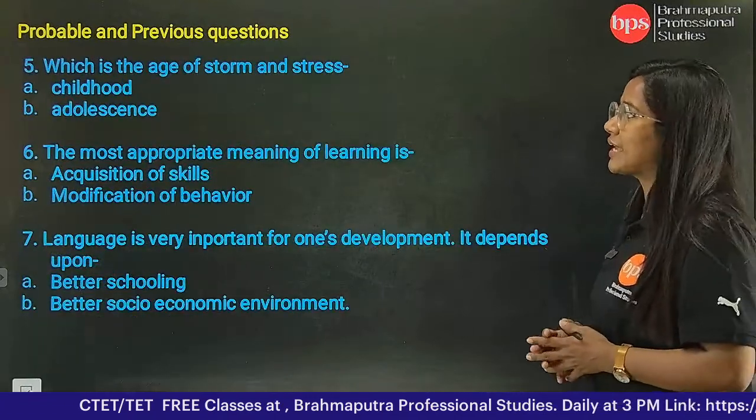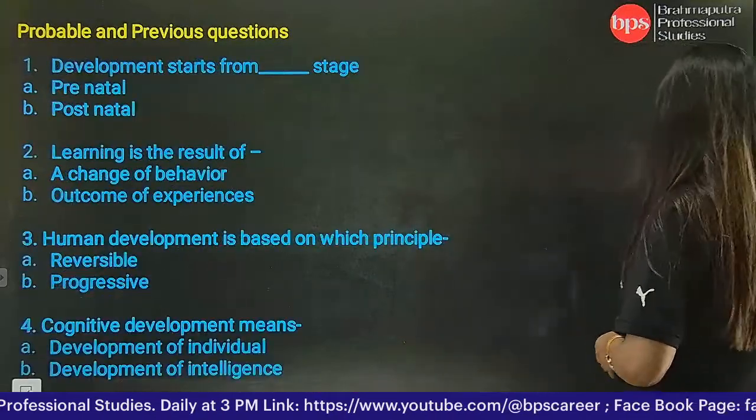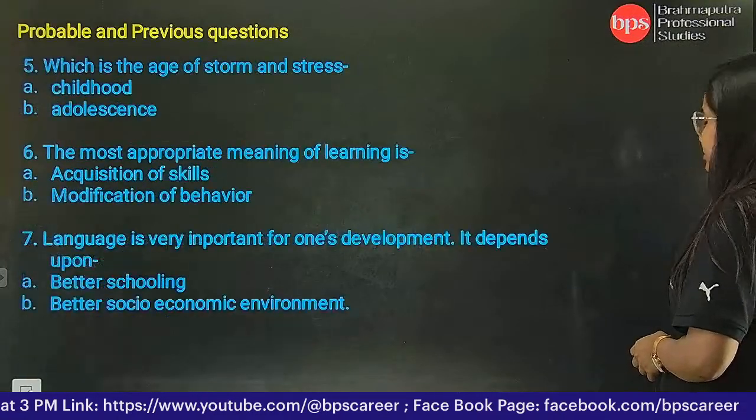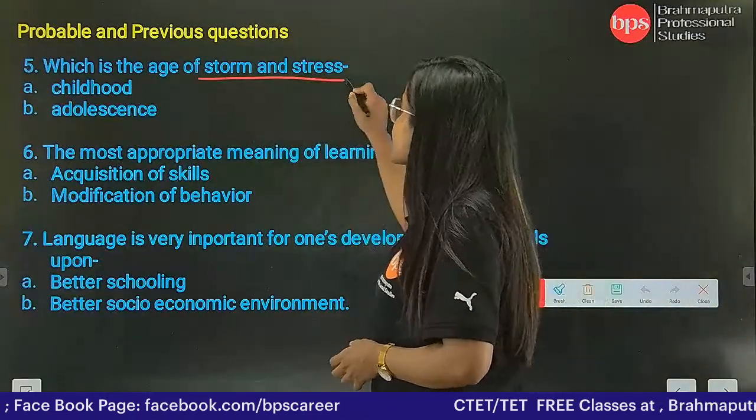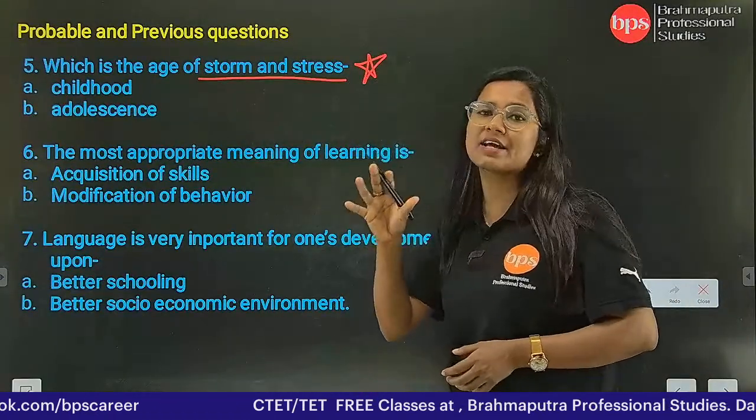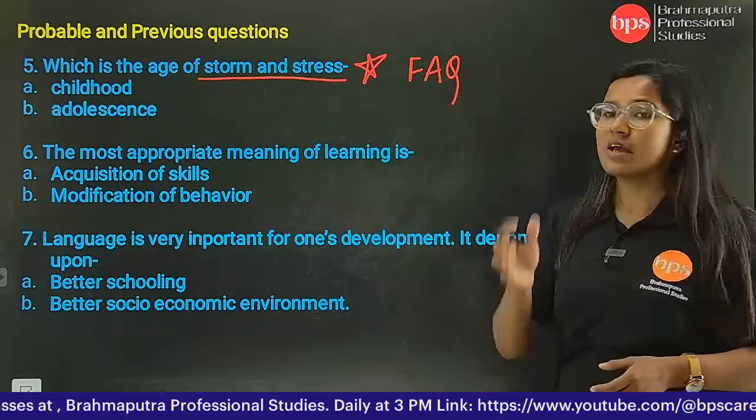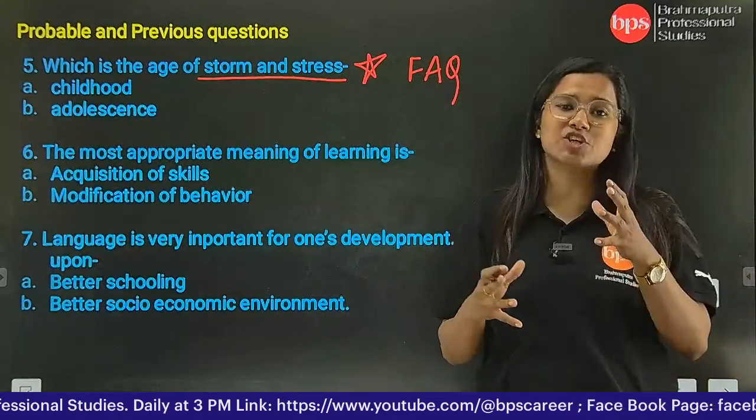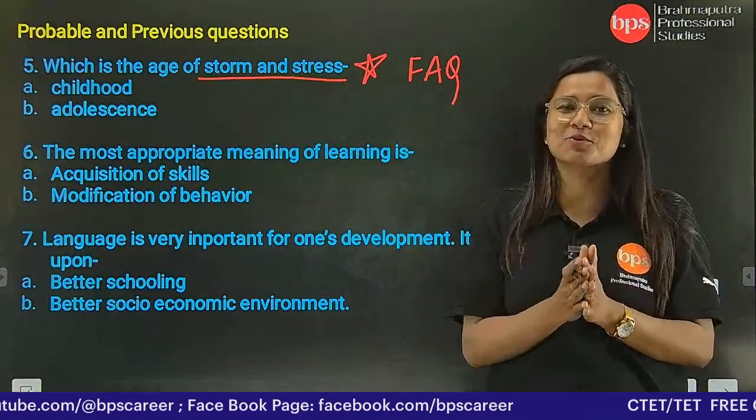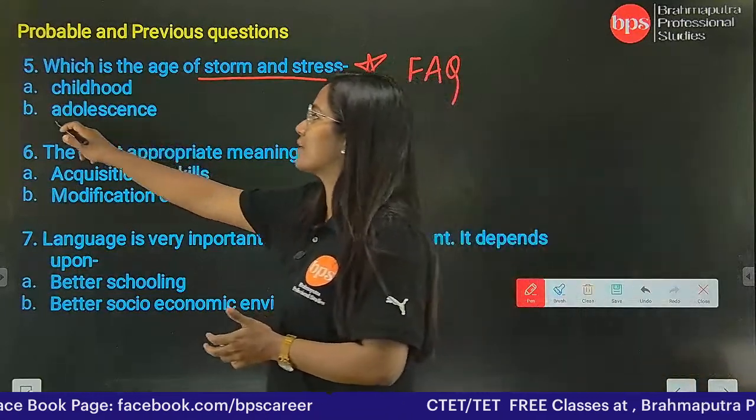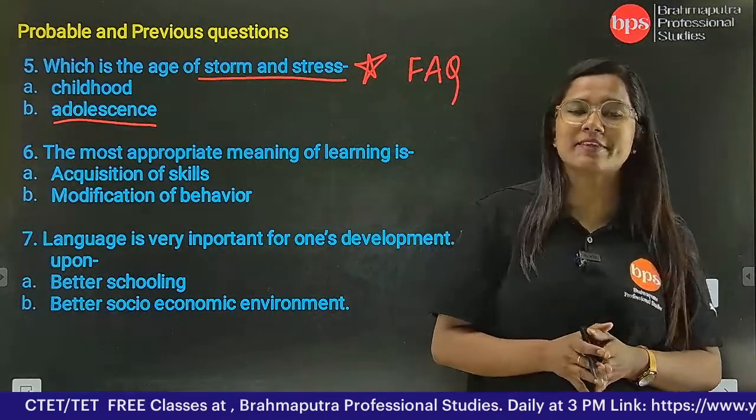Next we have question number 5, which is the age of storm and stress. This is a very important question and a lot of things are going to come from it. This storm and stress concept is frequently asked in the exams. It is FAQ, I can say, frequently asked question, that storm and stress का stage कौन सा है, जहाँ पे आप लोगों का stage कैसा है, मतलब तूफान आने वाला stage है, और वो stage हम लोगों को identify करता है, that is nothing else but the stage of adolescence. Okay, adolescence is the stage where we can understand that it is the stage of storm and at the same time stress.